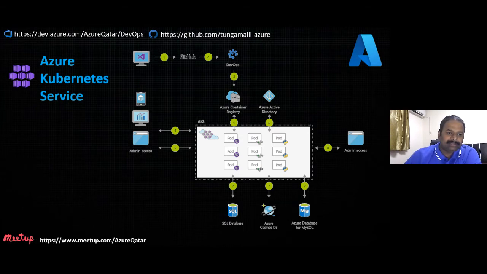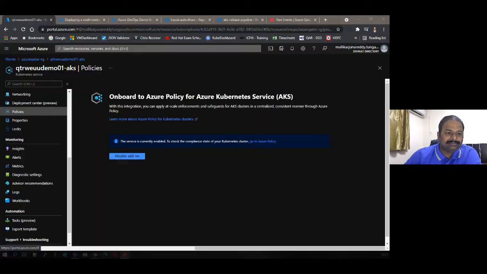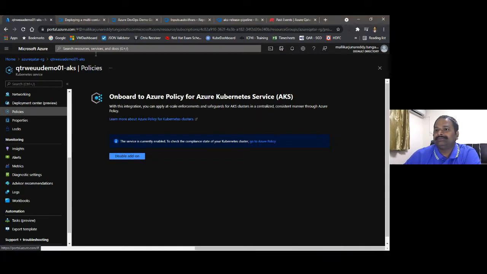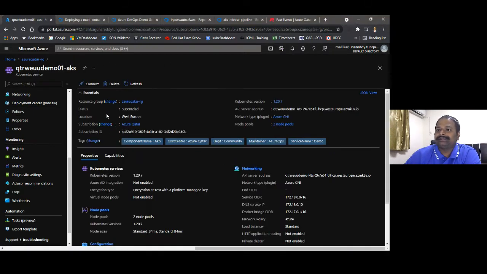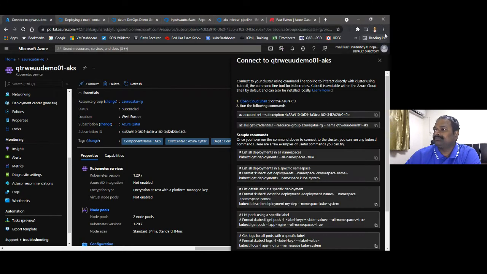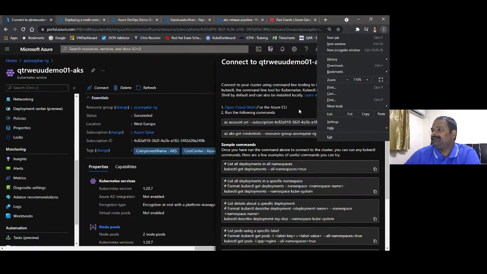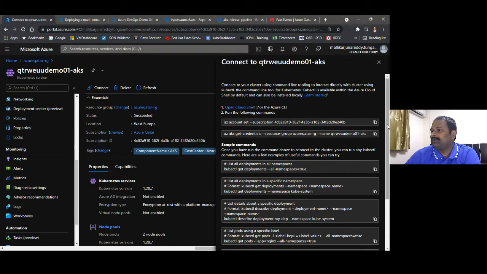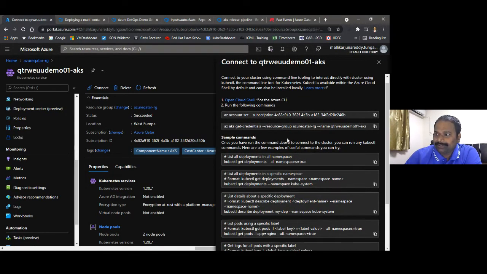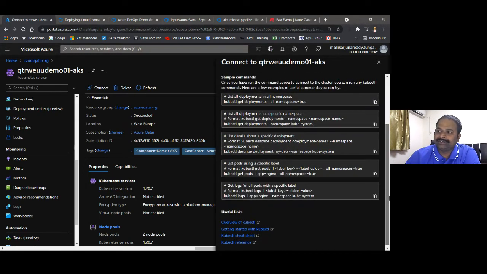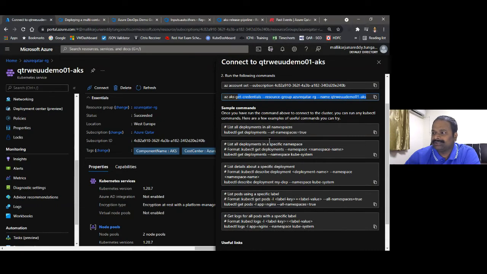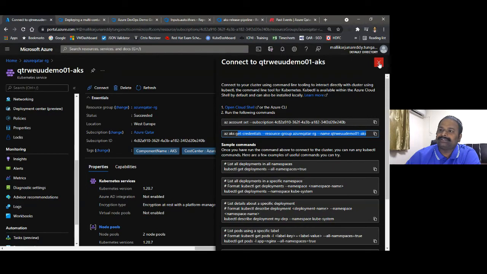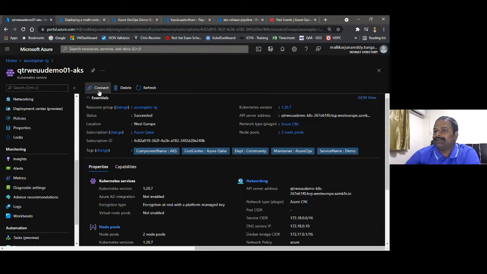For instance, I have created a public cluster. AKS clusters can be private and public. If you just go here in the AKS cluster, and if you click on connect, you see here it is quite simple. When you click on connect, it will give you help on how to set your subscription, how to get your credentials to connect to your AKS, and then the Kubernetes kubectl commands, the basic commands to see what deployments are going on or to get the namespaces. It is a quite friendly UI presented by Microsoft when it comes to Azure AKS.